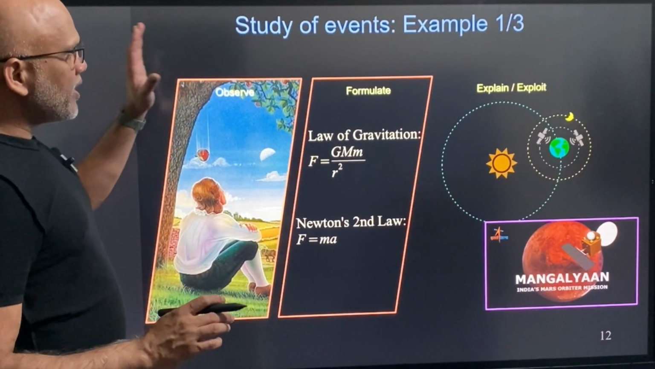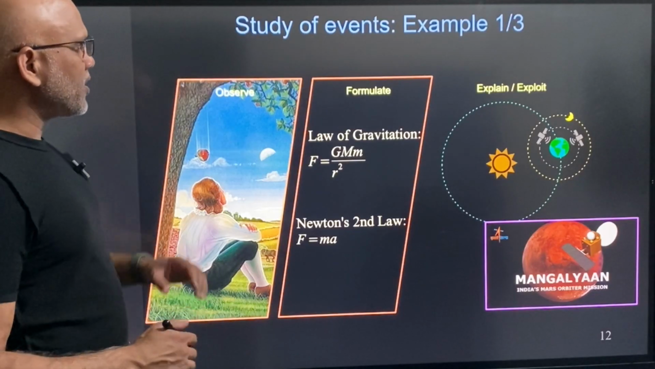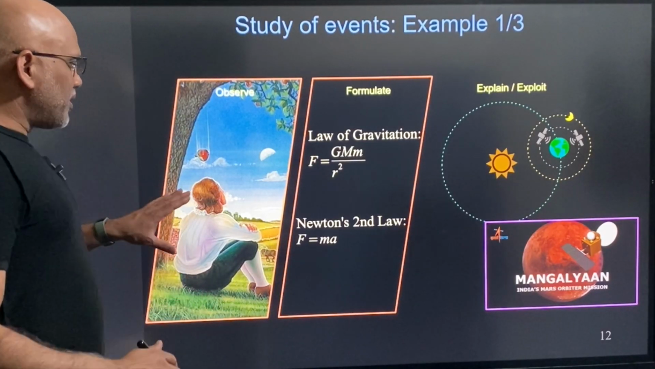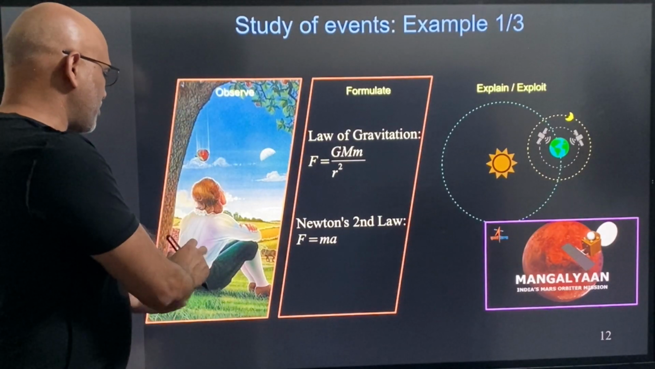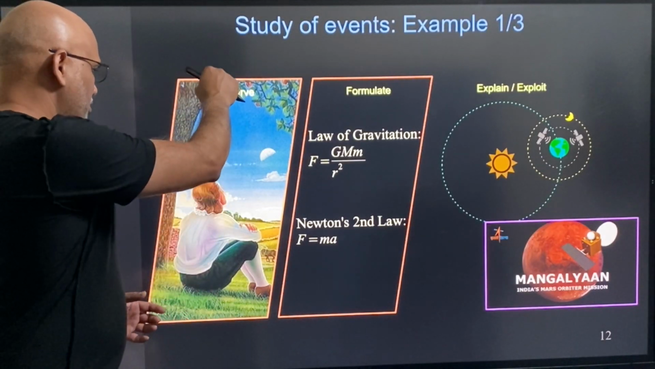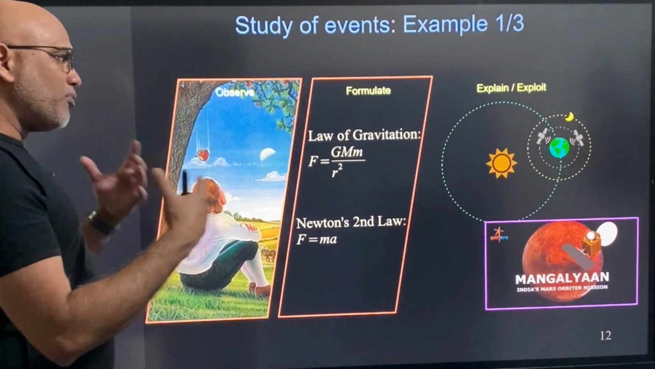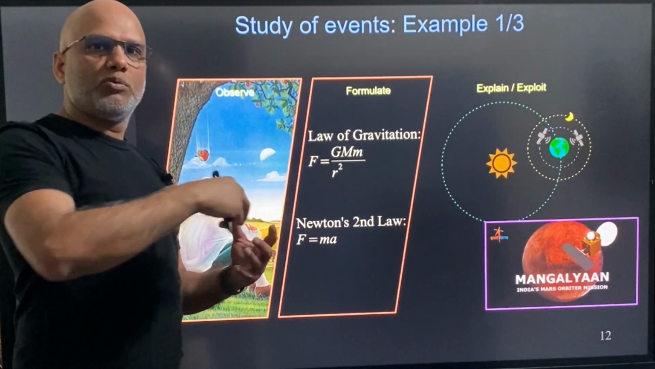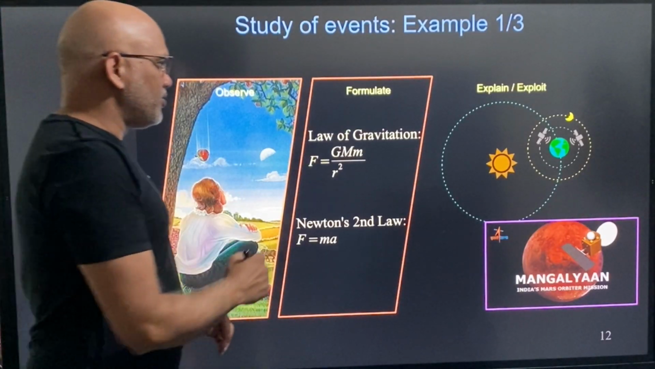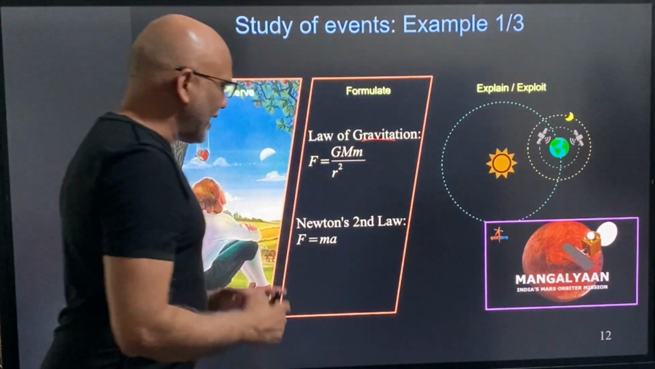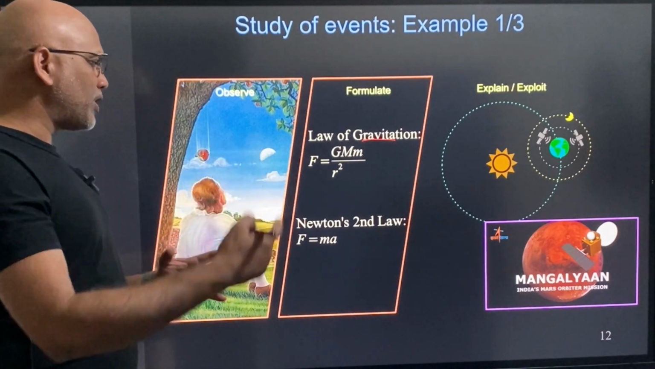All right, so I have 3 examples. Here is the first of that. This is probably the most famous example of physics. Sir Isaac Newton was sitting under an apple tree. The apple fell on his head, and he wondered why the apple fell down, why not it went up. And from that, he discovered the law of gravitation, and he has a set of other 3 laws called Newton's